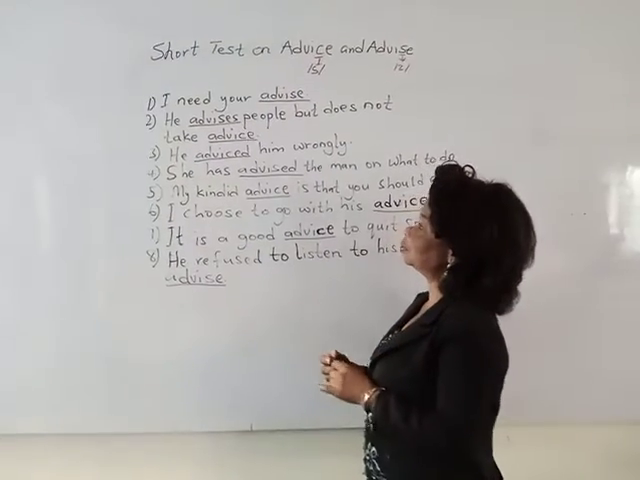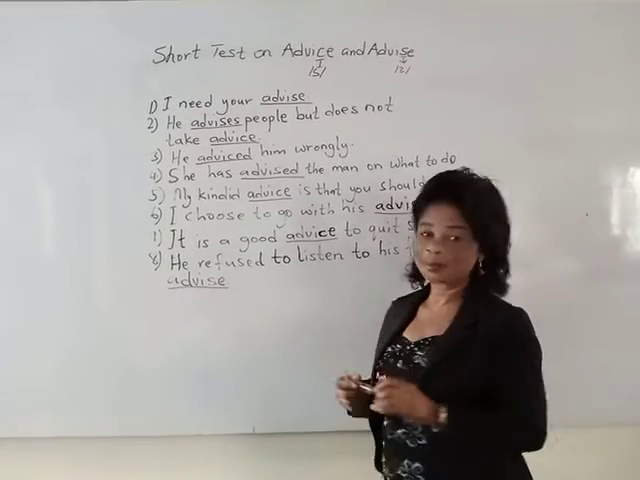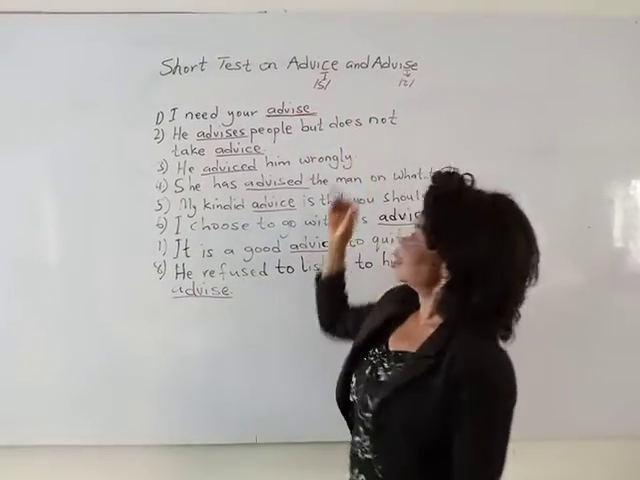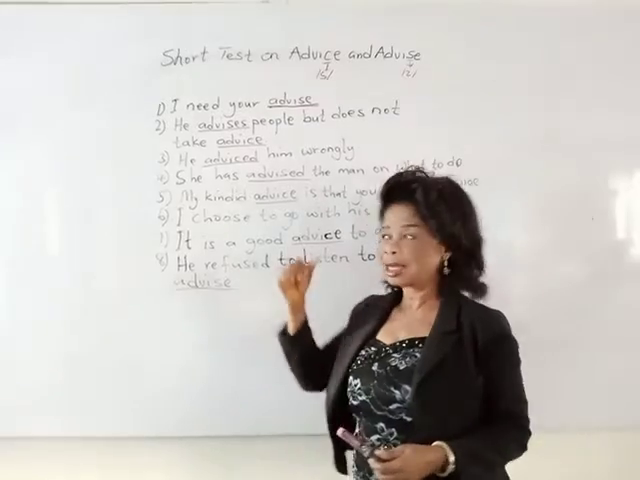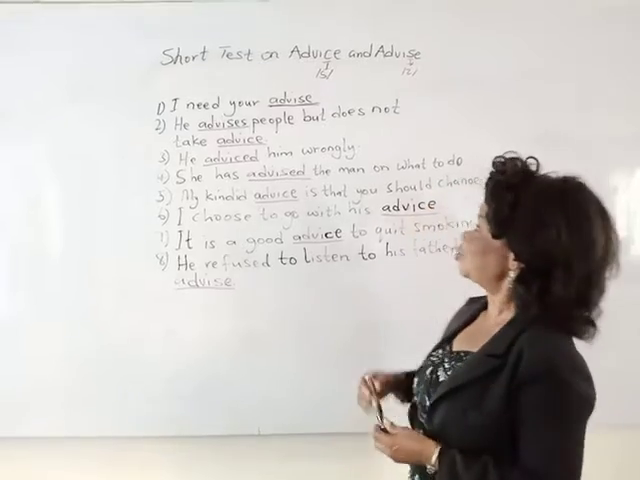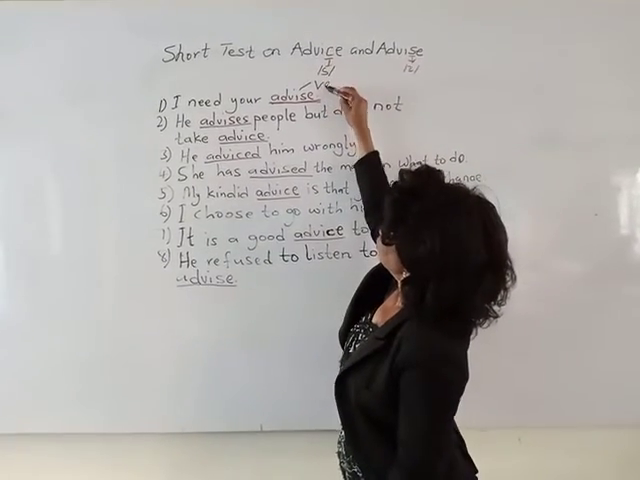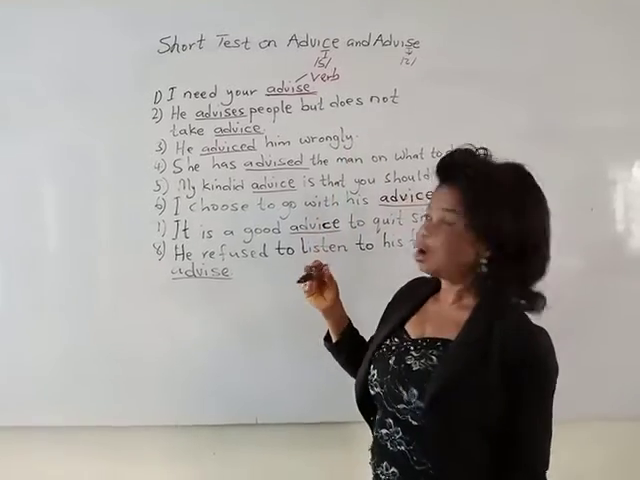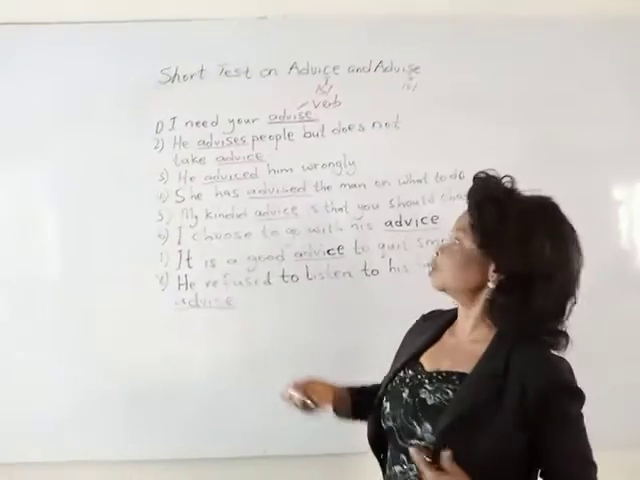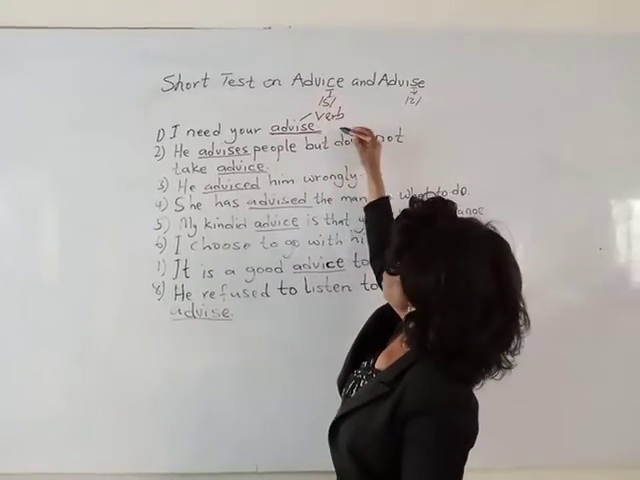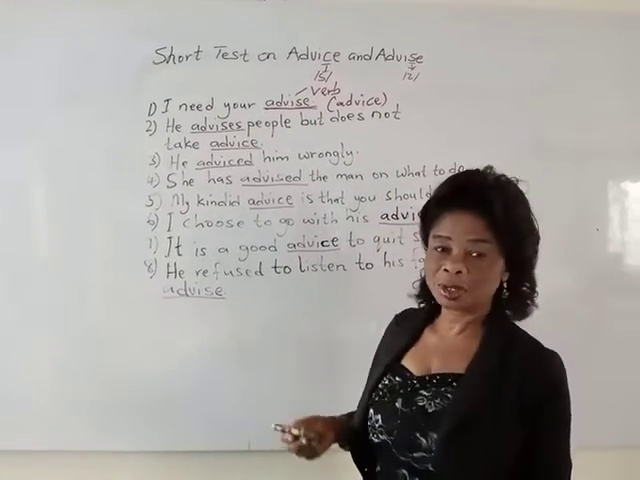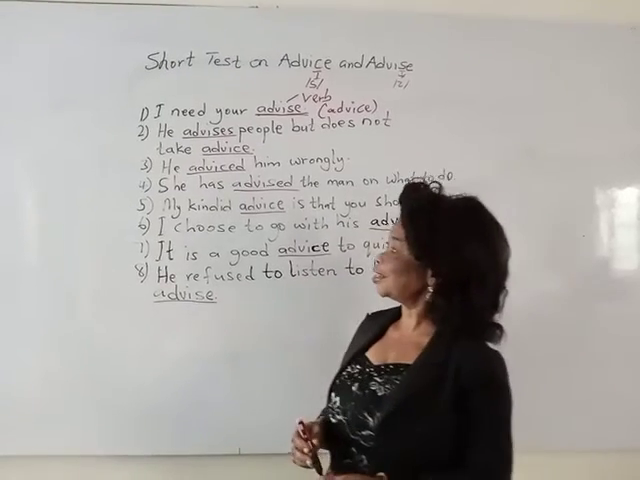Now the first one, I need your advise. So there we underline advise. What do you think? Is that the correct expression? No. Advise here is a verb instead of a noun. Already we have a verb in the sentence, need. Need is a verb, so the expression here is wrong. So this one is advice and not advise. So it is advice.